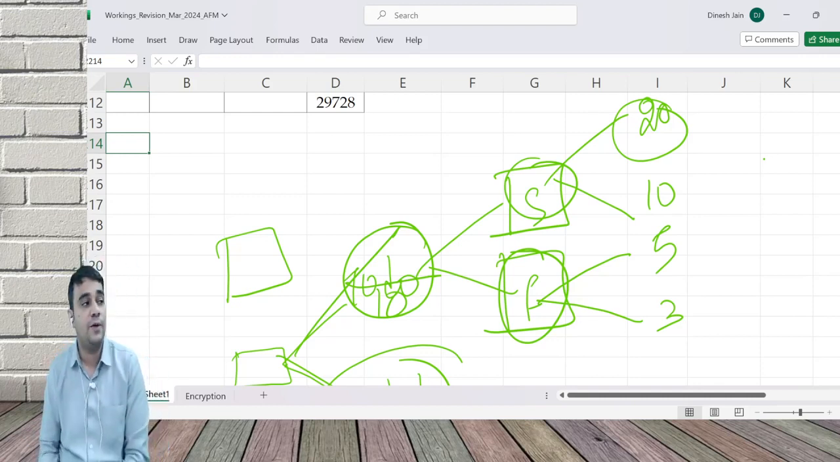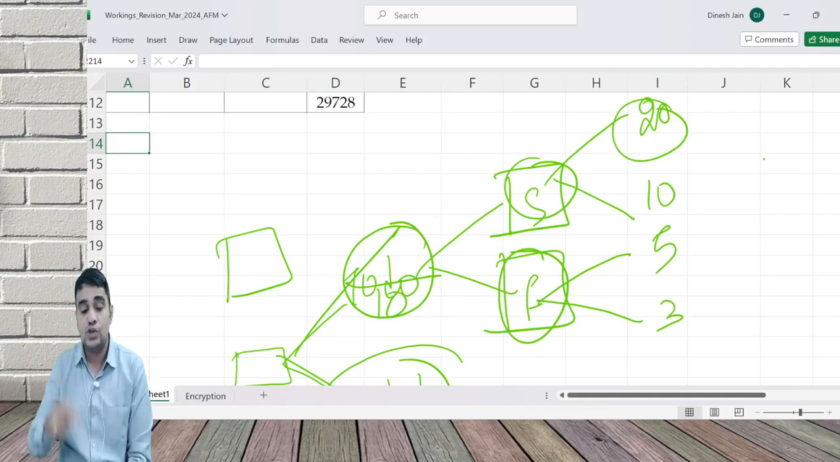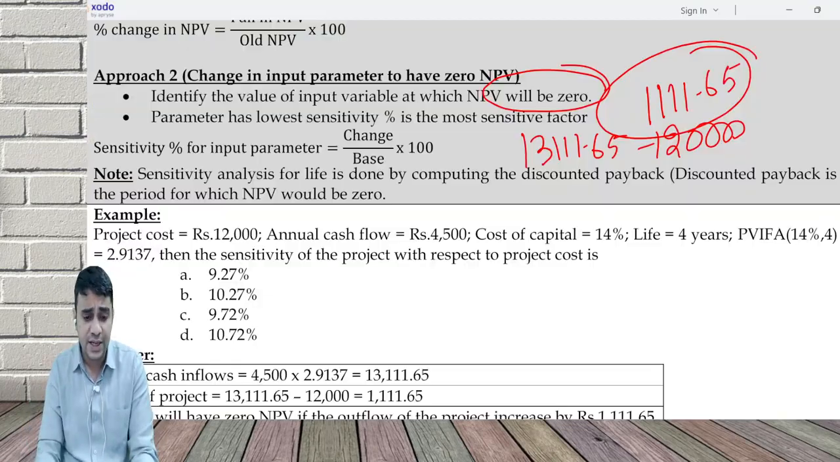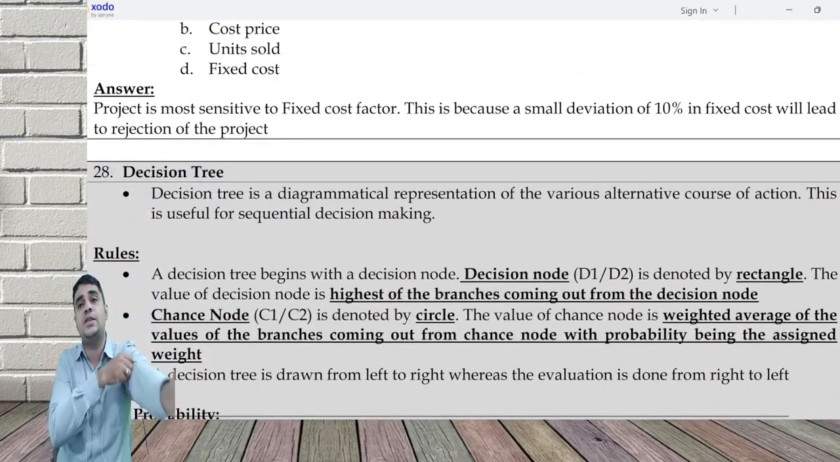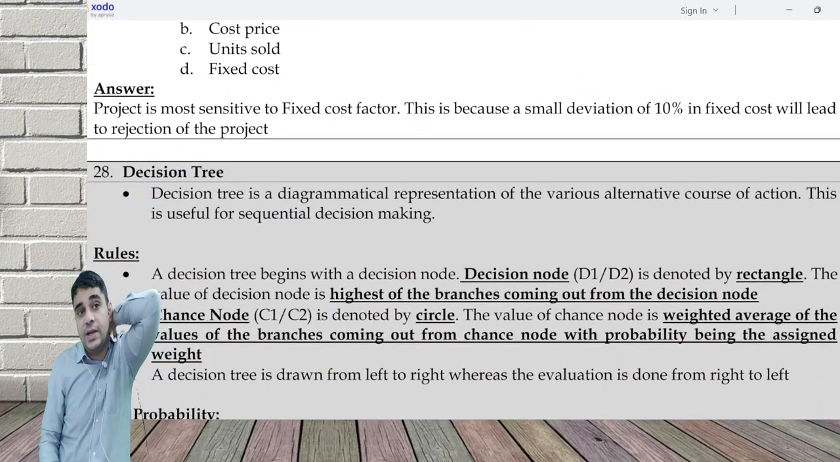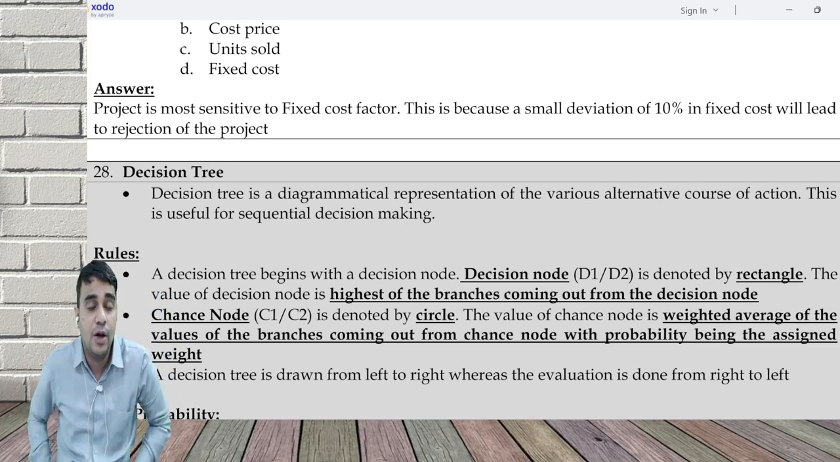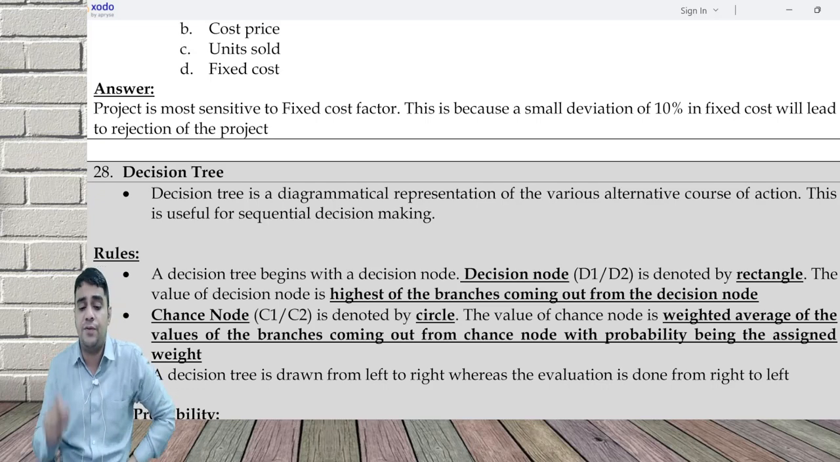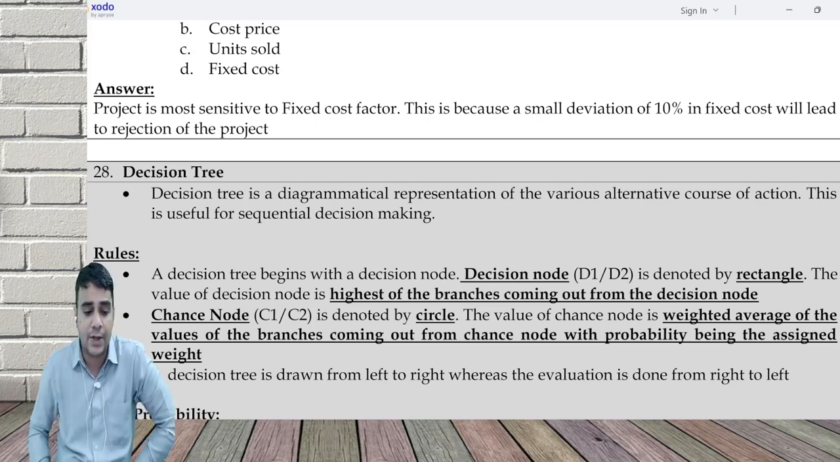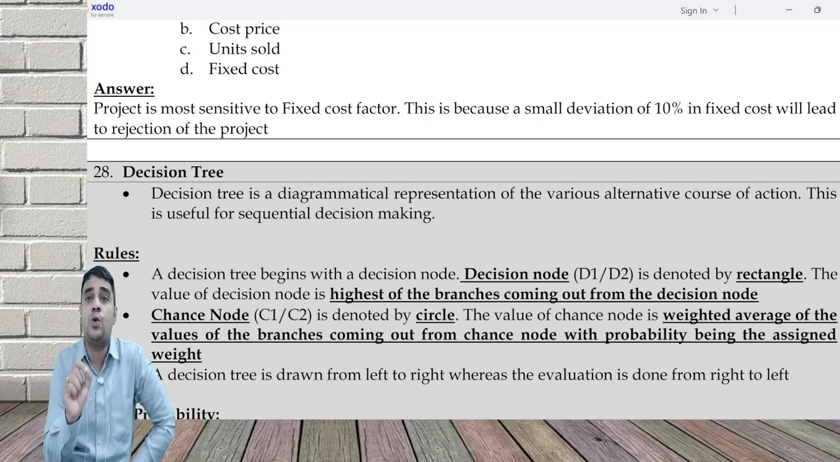If you do, it's okay. If you don't do, it's okay. So that's a choice you can take and then proceed ahead. So under a decision tree, I try to make this in a diagrammatic form so that it's easier for me to proceed and analyze. Decision tree is a diagrammatical representation of the various alternative courses of action. This is useful for sequential decision making.